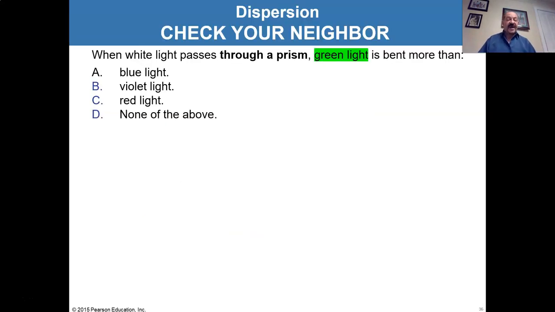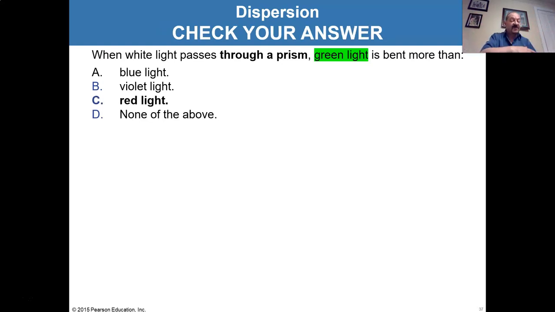All right, when white light passes through a prism, green light is bent more than A, blue light, B, violet light, C, red light, none of the above. Well, green light's in the middle, right? We have the low frequency red light. We have the high frequencies blue and violet light. I just finished telling you that the high frequencies are refracted more than the low frequencies. So red's the least, blue and violet are the most, green is in the middle. So green light will bend more than red light. It'll bend less than blue and less than violet.